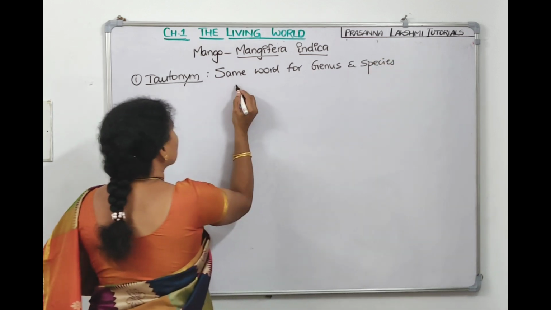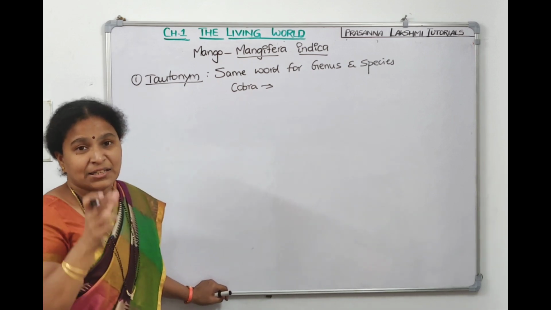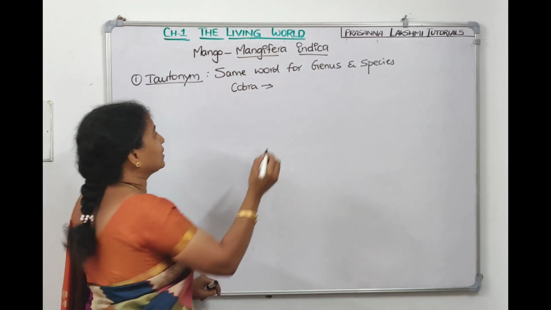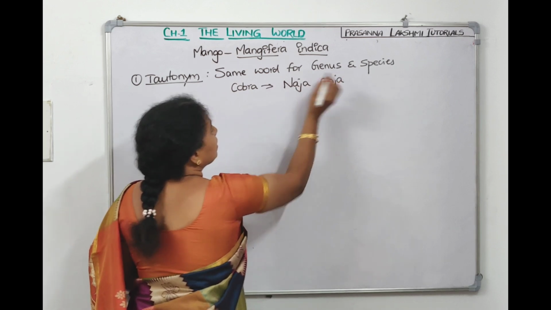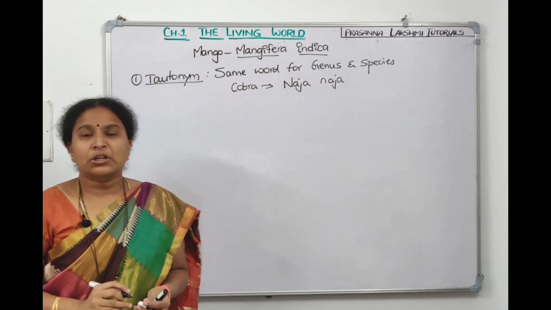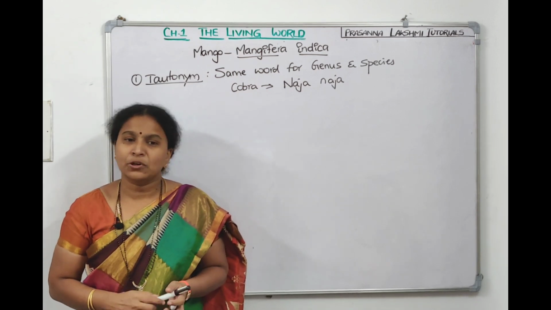For example, the scientific name of cobra is Naja naja. Genus is Naja, species is also Naja. Tautonymy is applicable for zoology, but for botany we don't accept tautonymy.